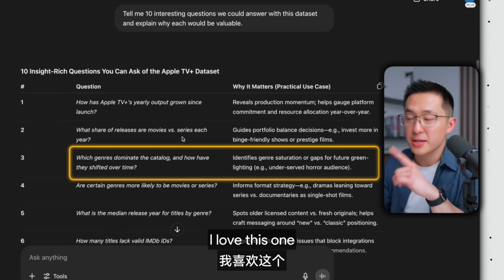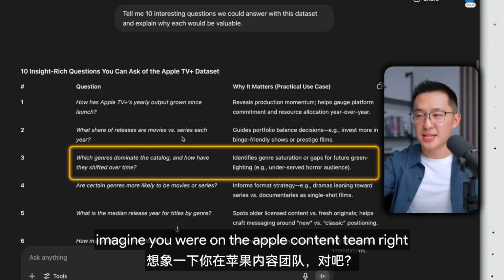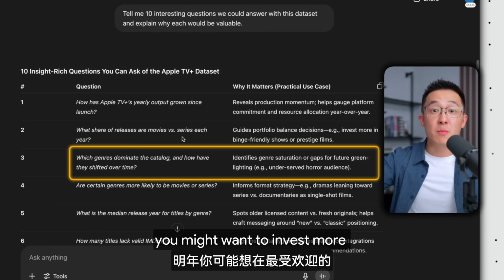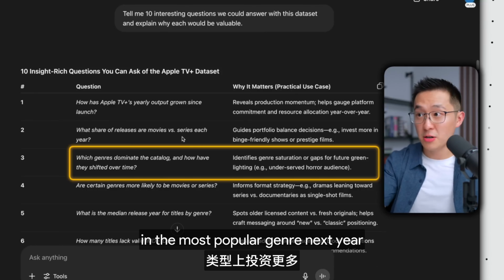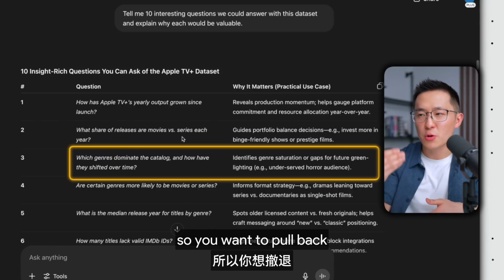I love this one. Which genres dominate the catalog and how have they shifted over time? Imagine you were on the Apple content team, right? You might want to invest more in the most popular genre next year. Or maybe additional analysis tells you the genre is oversaturated, so you want to pull back.